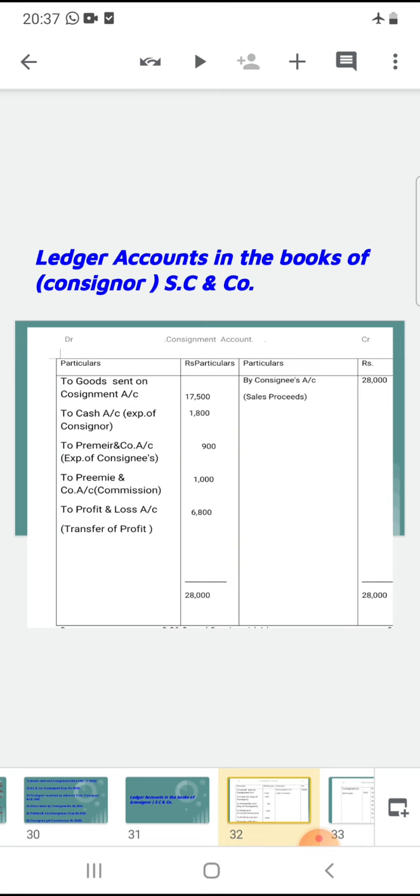And the credit balance is goods sent on consignment. Here the goods sent on consignment account goes to credit balance, so on the credit side the symbol is 'By'. The amount is 17,500. Okay, is it clear?